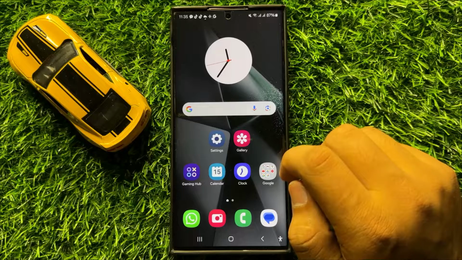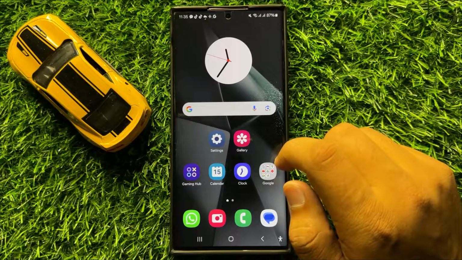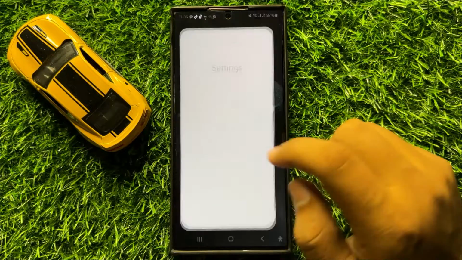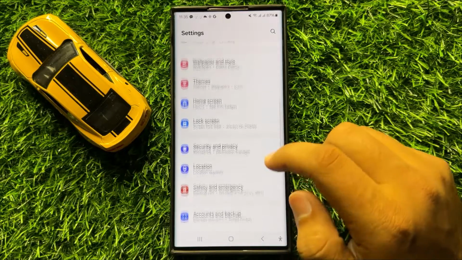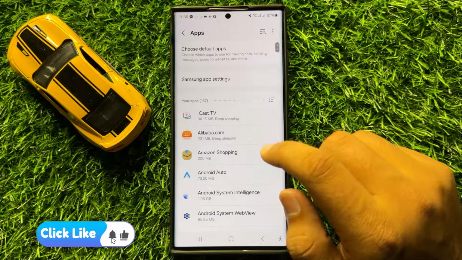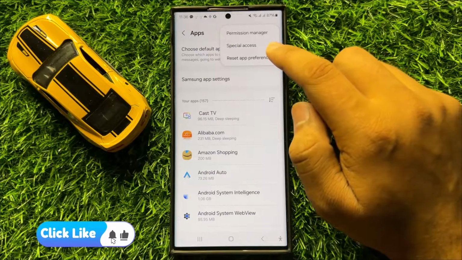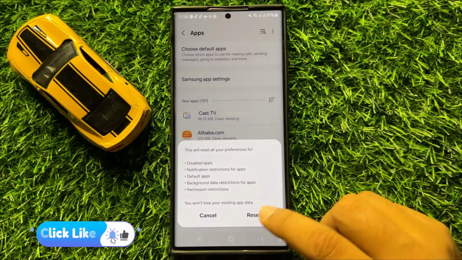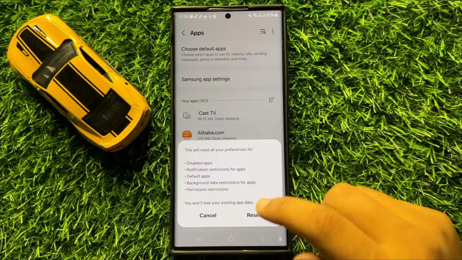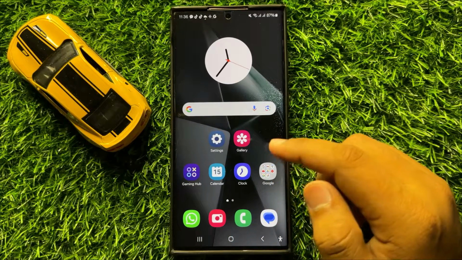But after all these solutions, if you are still facing the same problem with screen timeout, then the last solution is open settings again, scroll down and here click on apps. Now after opening the apps, click on this three dot more icon and then click on reset app preferences. Now here again click on reset option to confirm, and after resetting the app preferences it will fix the screen timeout issue. So I hope you liked the video.